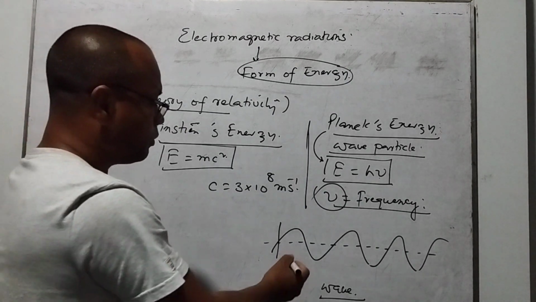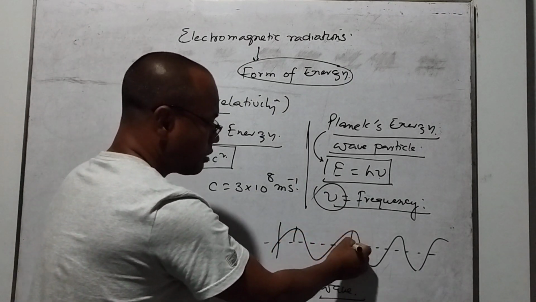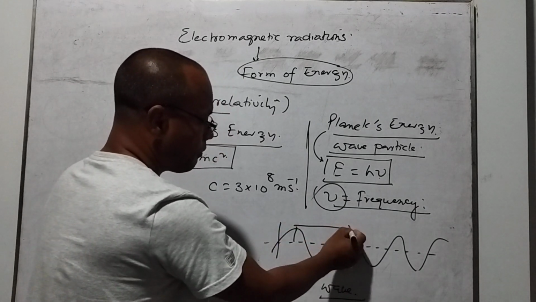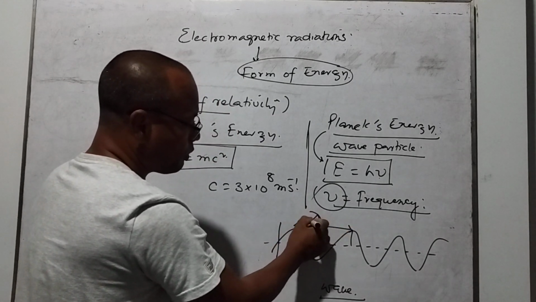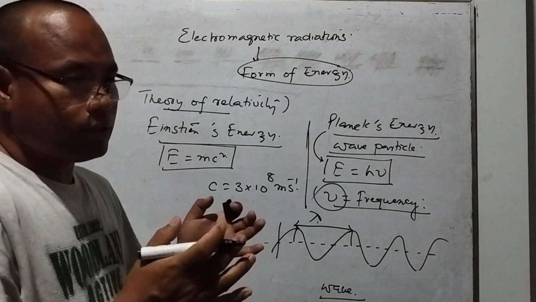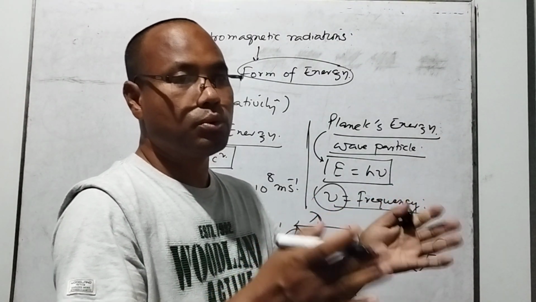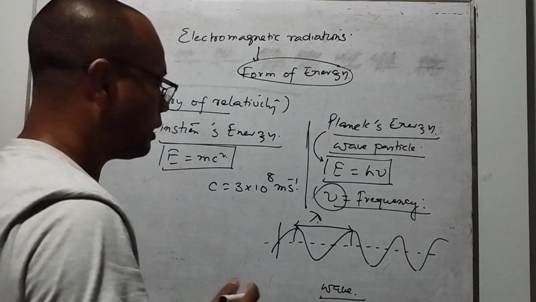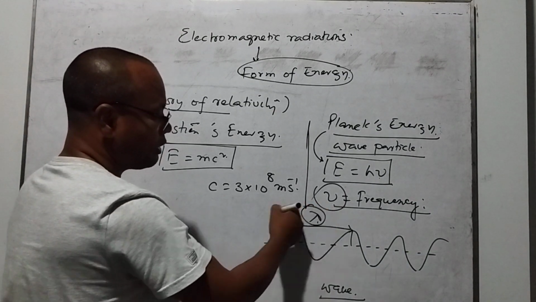Here we have two consecutive waves. How long is the distance between these two consecutive waves, that is what we call wavelength. Wavelength is the distance between two consecutive waves. So lambda is the wavelength.